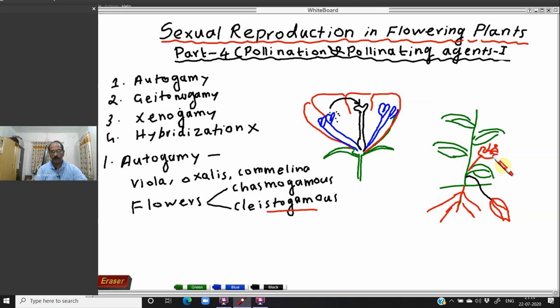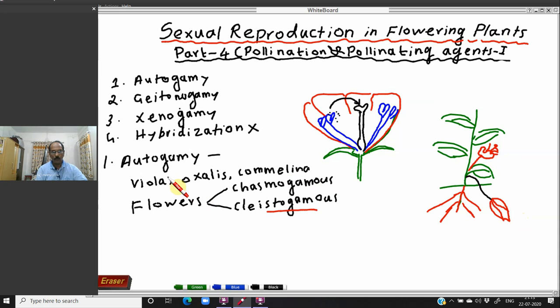But in the case of the chasmogamous flower, it is not 100% assured. Okay, but in the case of Commelina, we are using this groundnut, the shengdana. So groundnut can be used, and this is an autogamous product. The product is autogamous, so it is a self-pollinating product.